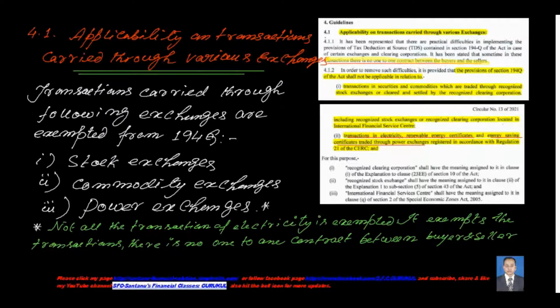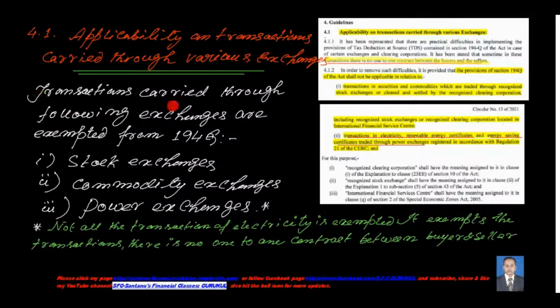Now, point number 4 shows the guidelines. Point number 4.1 deals with the applicability on transactions carried through various exchanges. What is written here, I am not going into greater detail. I am just providing you the gist of this. You can see it from the circular itself. You will get the link of all the write-ups in the description of this video.